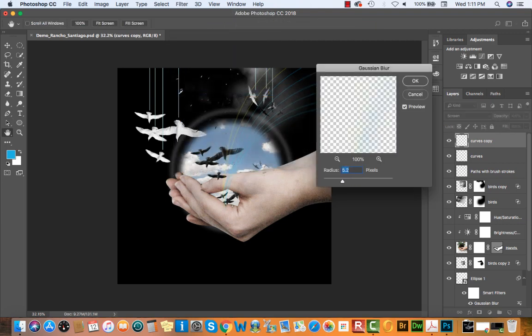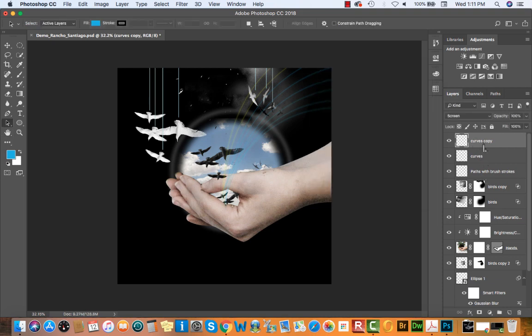It can all be different, and it can build up an interesting effect by having two different blurs affecting the same type of image. So right now I have a Gaussian blur applied to the top copy, and below I have a motion blur. Again, my brush strokes are very thin, so it's a little bit harder to see, but you can play with layering these things.